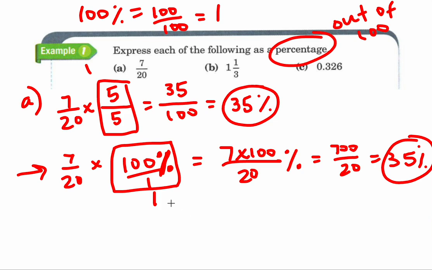Now, if you remember, percent is divide by 100, right? So you're probably thinking to yourself, why are we multiplying by 100 now? Now, the percent part is just saying this part right here, the divide by 100, the part where I'm writing in bold.